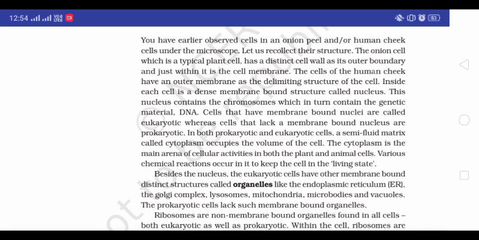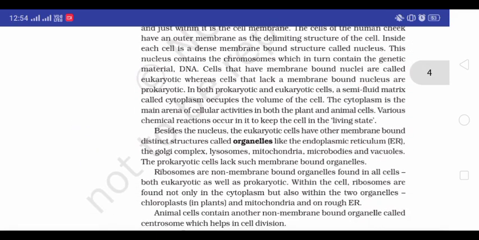The nucleus contains the chromosomes, which in turn contain the genetic material, DNA. Cells that have membrane-bound nuclei are called eukaryotic, whereas cells that lack a membrane-bound nucleus are prokaryotic. In both prokaryotic and eukaryotic cells, a semi-fluid matrix called cytoplasm occupies the volume of the cell. The cytoplasm is the main arena of cellular activities in both plant and animal cells. Various chemical reactions occur in it to keep the cell in the living state.